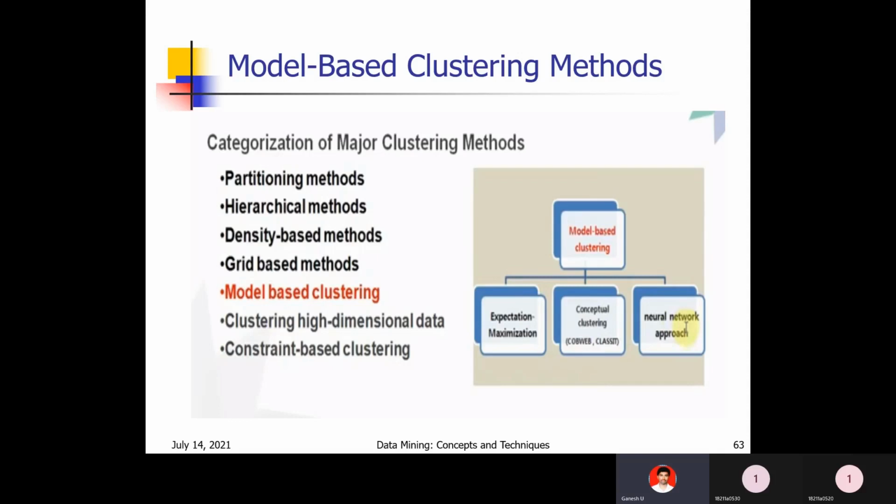So now we will see model based clustering. In model based clustering technique, there are three types: expectation maximization, conceptual clustering, and neural network approach. Whatever may be the approach, the final agenda is just clustering the data. First we will see expectation maximization.